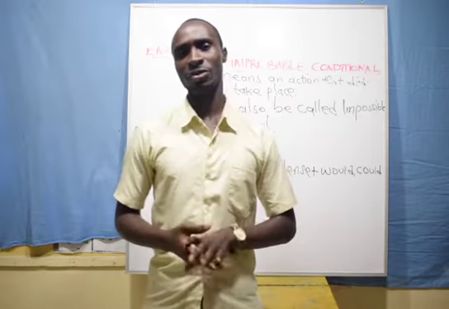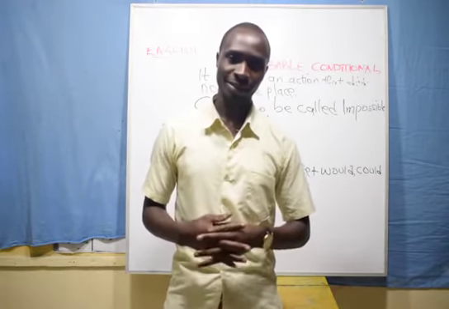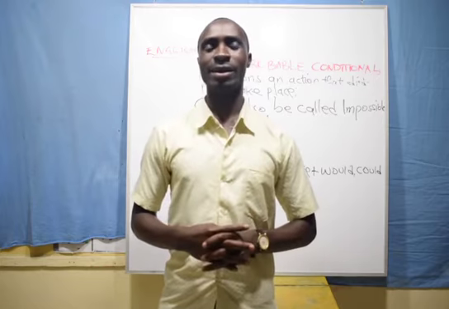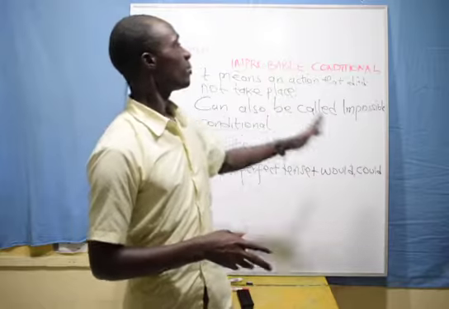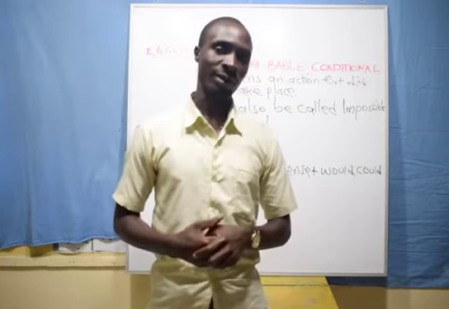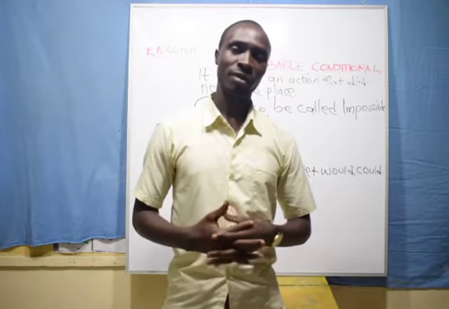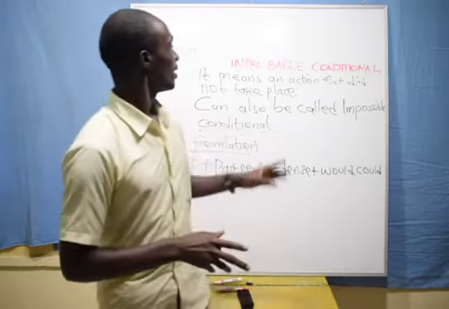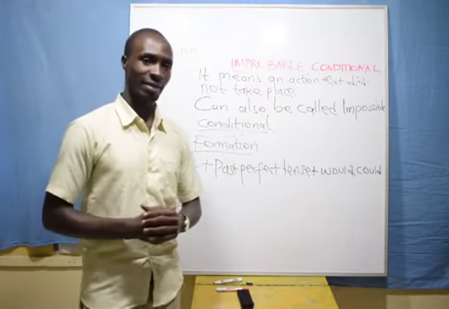Now class, today we want to check on the last type of conditional sentences, and these will be improbable conditional or improbable conditionals. As per the definition, class, it means an action that did not take place.